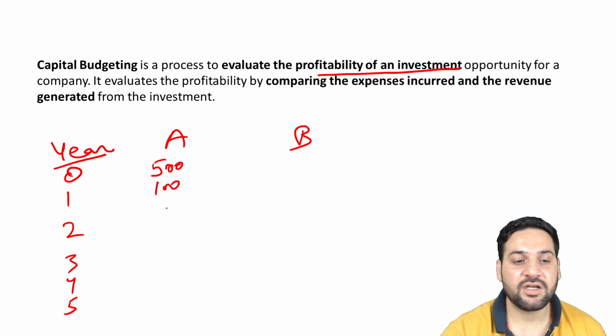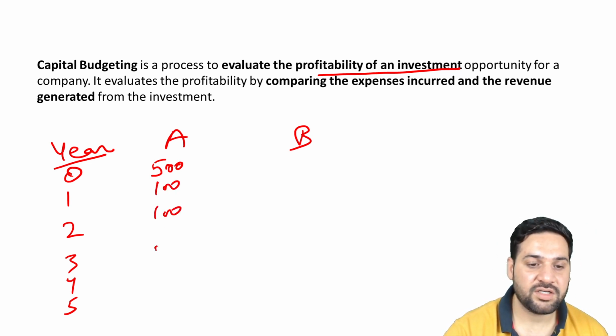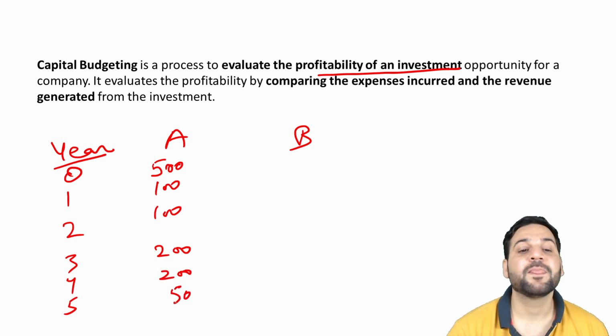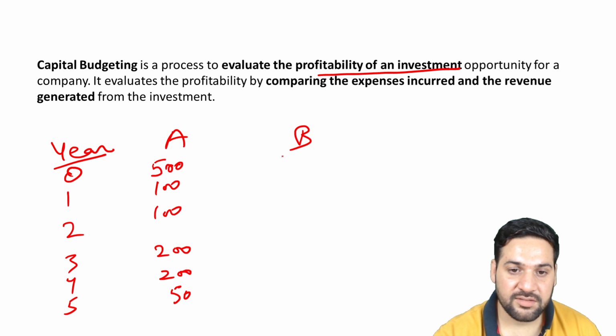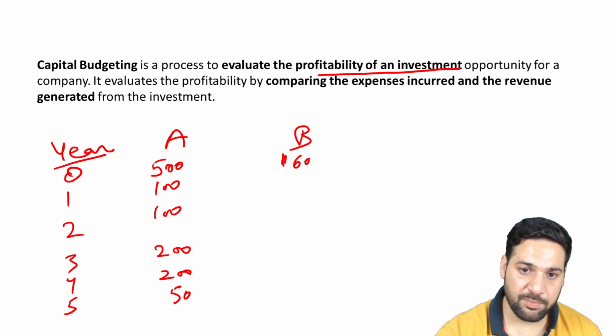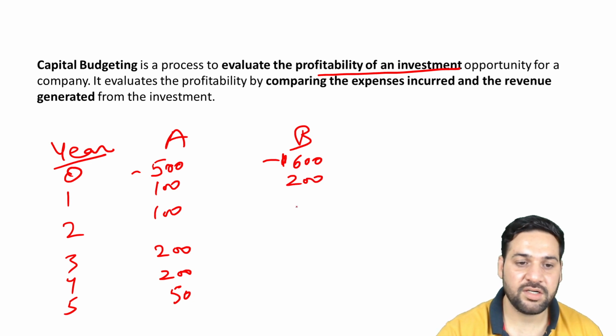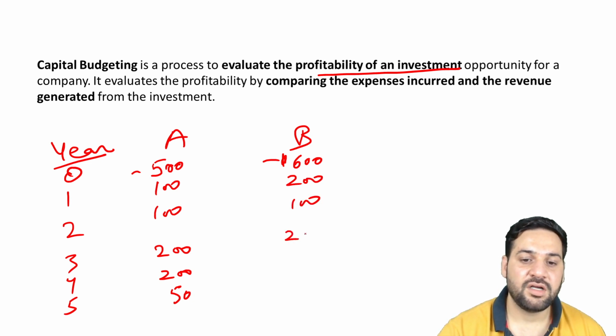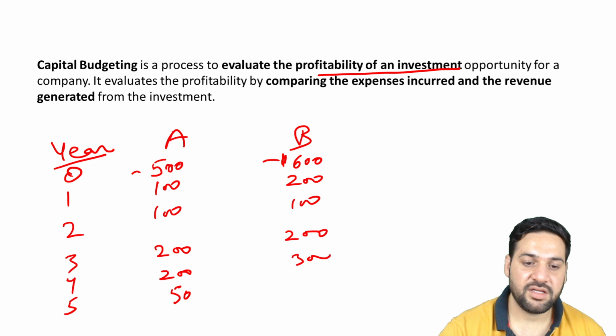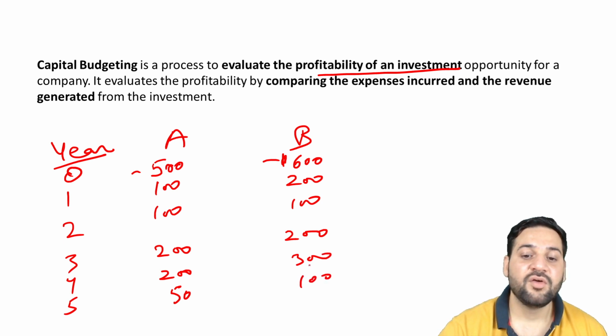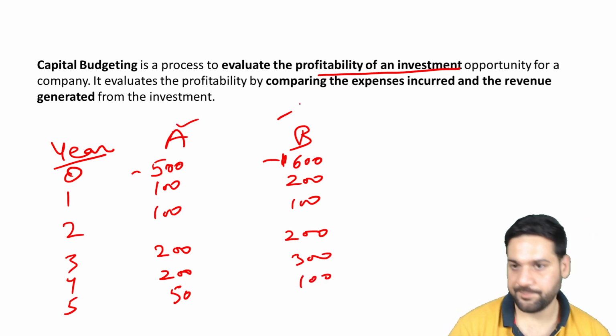You are getting 100 here, 100 here, 200 here, 200 here, and let's say 50 here. Another comparable project has an outlay of 600, and in the next years you are getting 200, 100, 200, 300, and let's say 100. Which project is profitable?